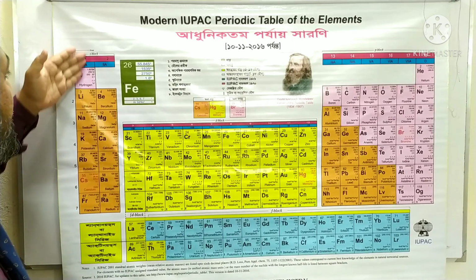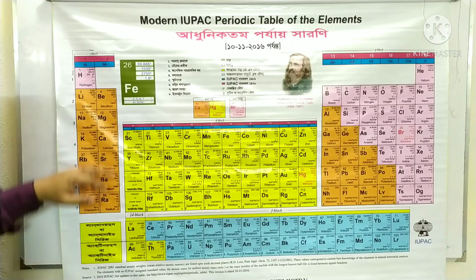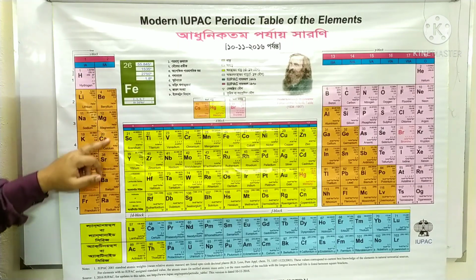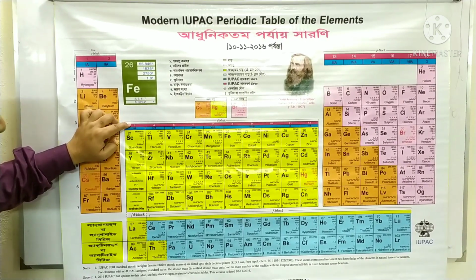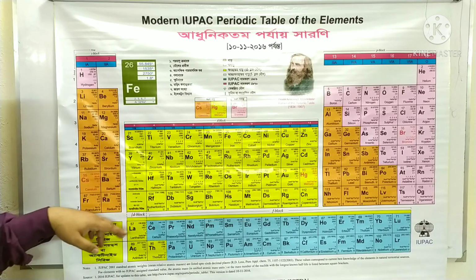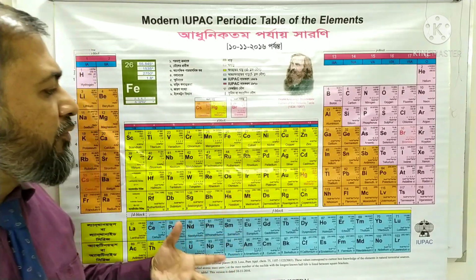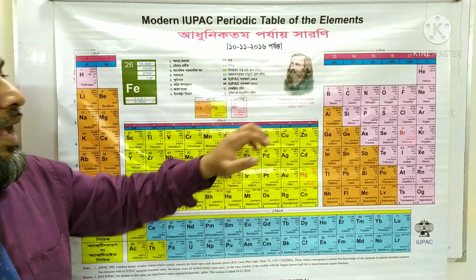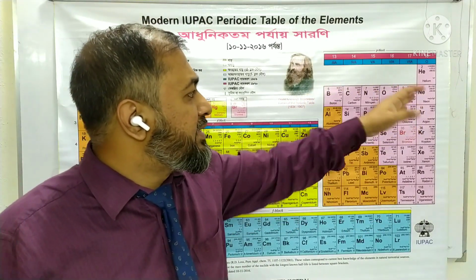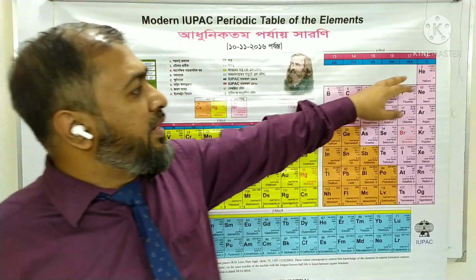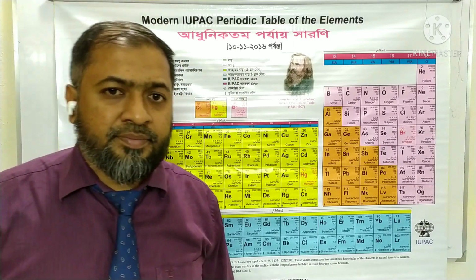Now, in the first group of the periodic table, we can see the total number of elements present is 7, and in the second group the total number of elements present is 6, and in the third group the total number of elements present is 32, and from the 4th to 12th groups the total number of elements present is 4, and from 13 to 17 the total number of elements present is 6 in each group, and then in group 18 the total number of elements present is 7.